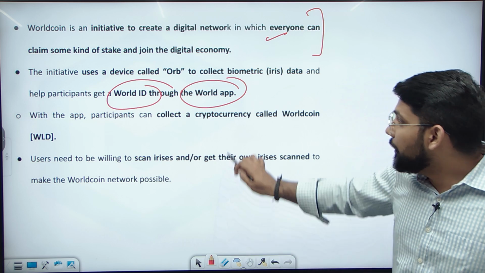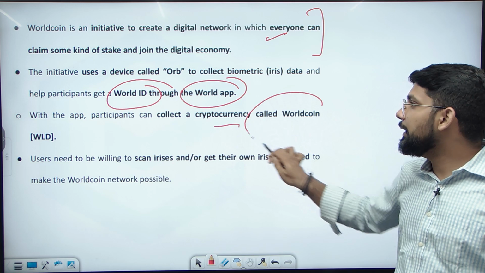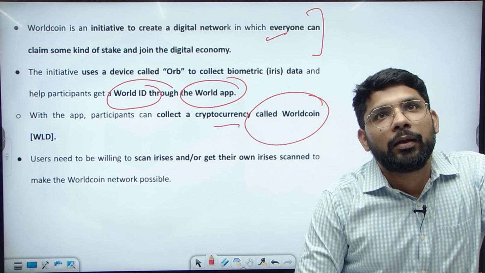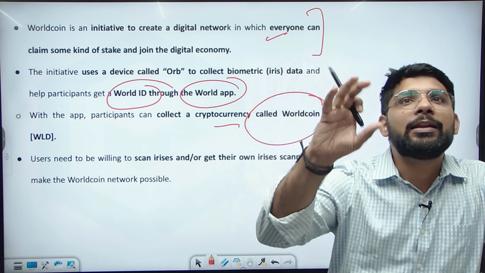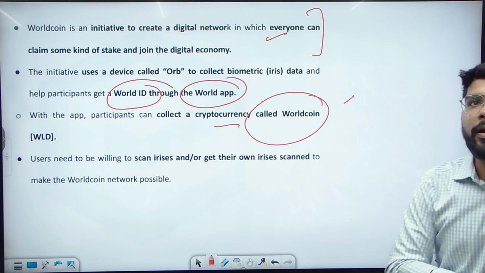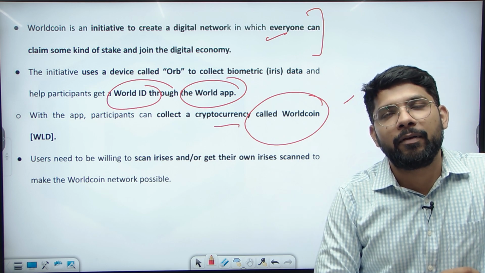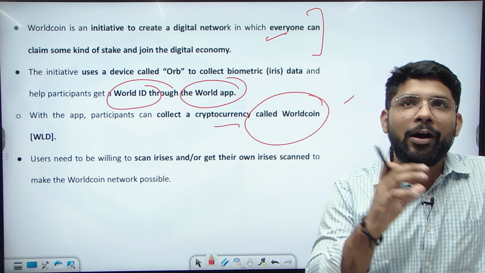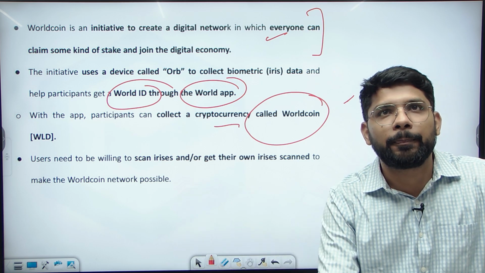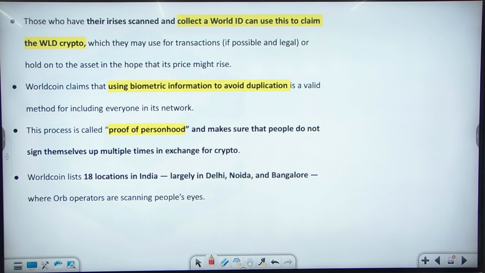With this, the participant can collect a cryptocurrency called Worldcoin, and those who are willing to give their iris scan can use this Worldcoin network. Without the iris scan, without your identity, you cannot use this Worldcoin.